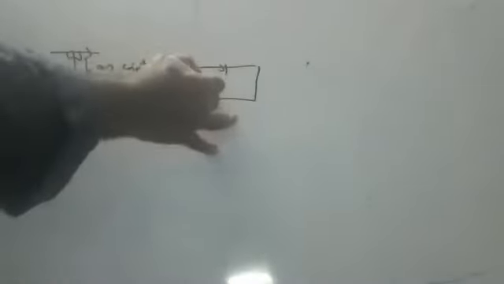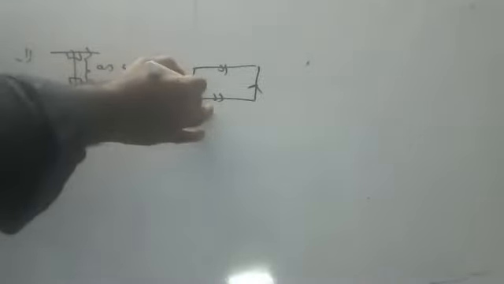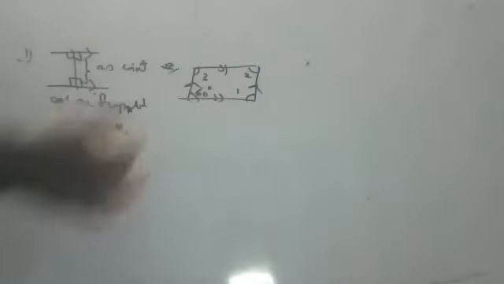The opposite sides of the quadrilateral are parallel, which means it is a parallelogram. He is saying these both are parallel, so it is a parallelogram. If one angle is 60, find the other angles. If this is 60, what is angle 1? What is angle 2? What is angle 3?